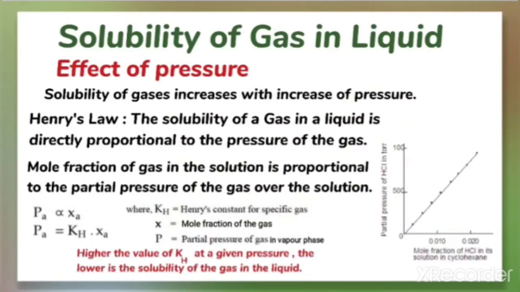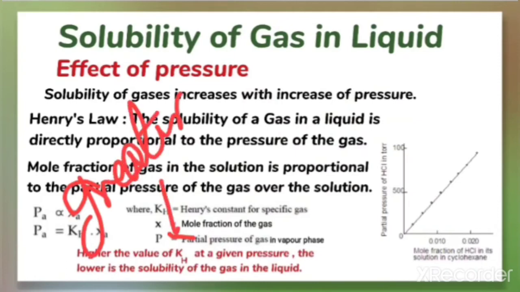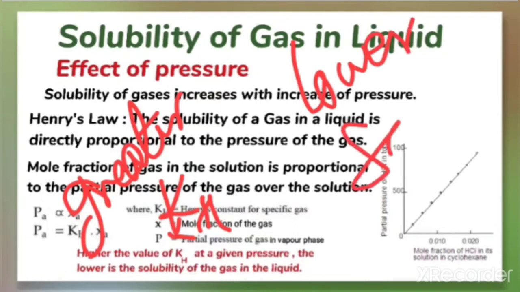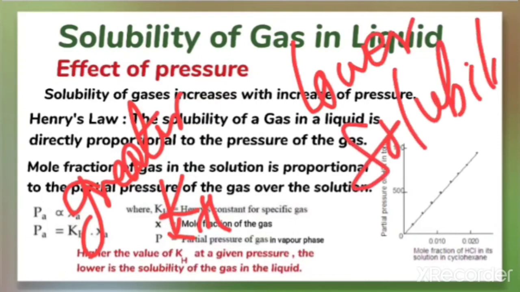So depending upon this, the question will be asked: if KH values are given for two different gases, which one is more soluble? How can you find out? The greater the value of KH, the lower the solubility of that gas.